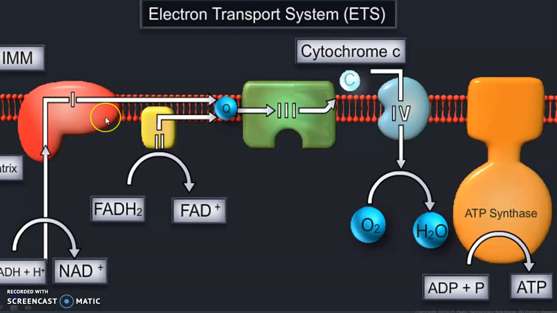So here you can see the membrane of the mitochondria. The inner mitochondrial membrane consists of 5 complexes. The first complex is the red color part, known as NADH dehydrogenase complex 1, and the second, yellow color part is FADH2 ubiquinone, and the third complex is cytochrome BC1, fourth complex is cytochrome C oxidase, and fifth complex is ATP synthase. In these five complexes, the electrons are passed sequentially and at last ATP is formed. This is termed the electron transport system.